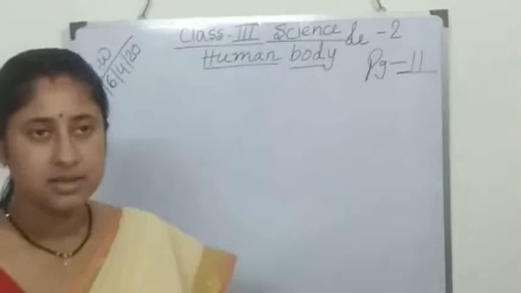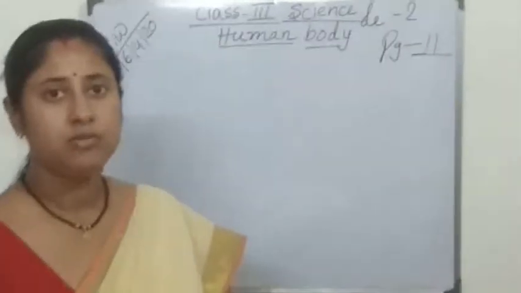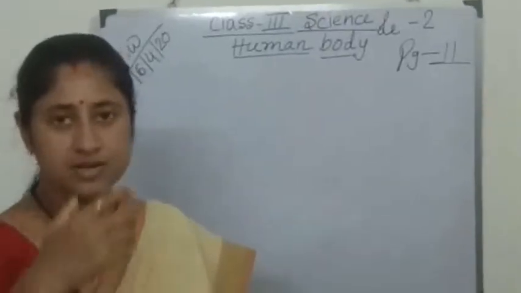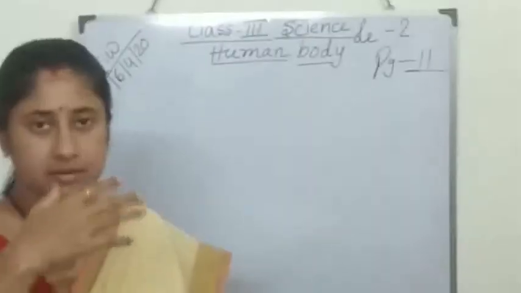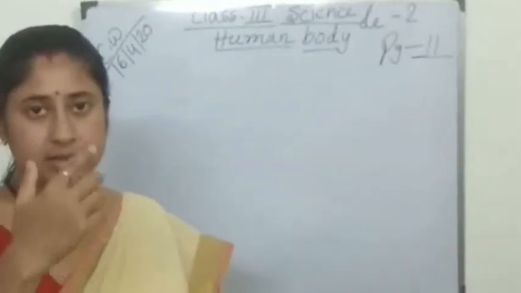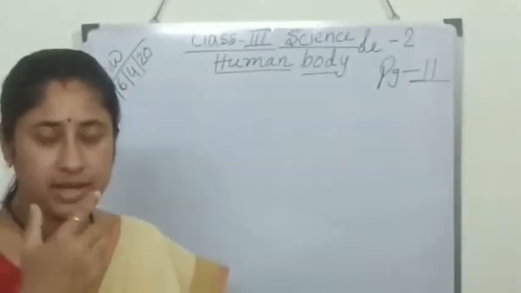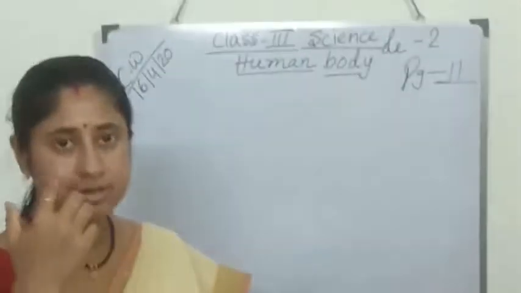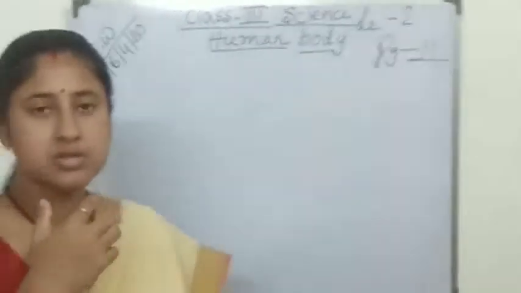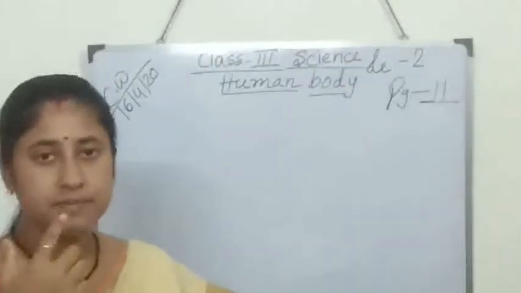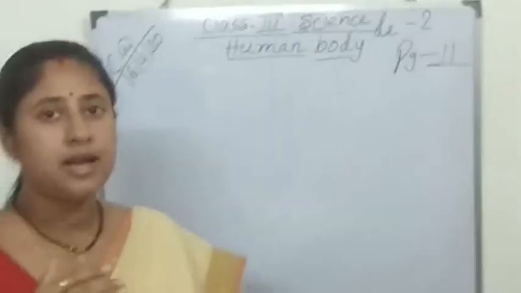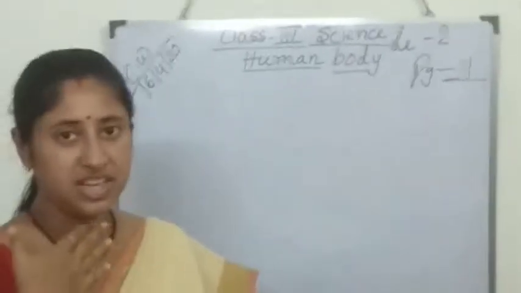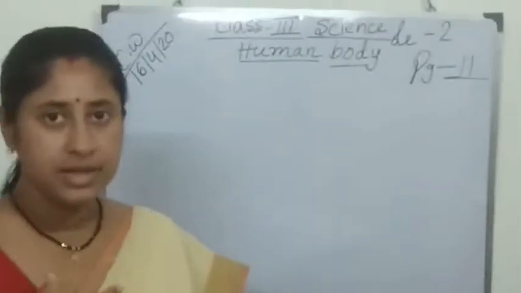So many parts in our bodies, like first the head, then so many parts in the head: eyes, ears, forehead, nose, lips, tongue, teeth, then neck, throat, then chest.